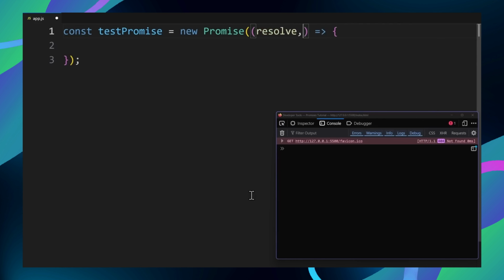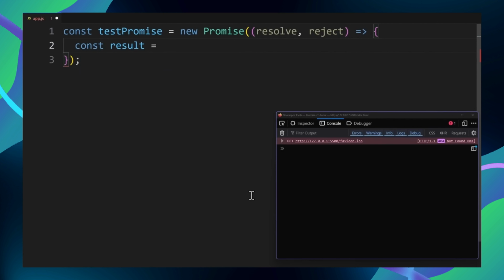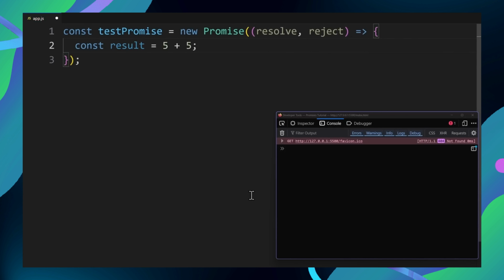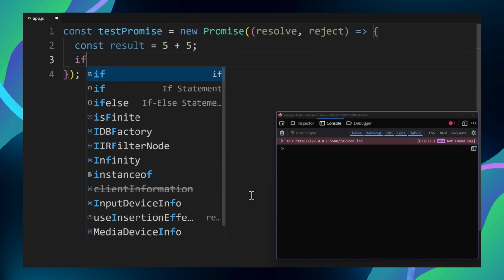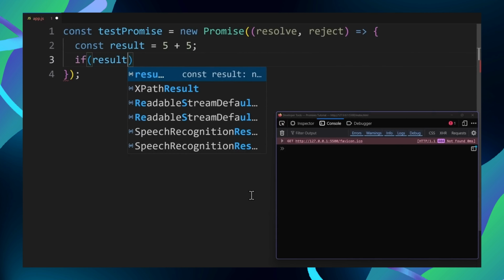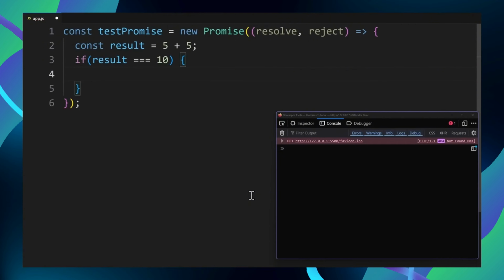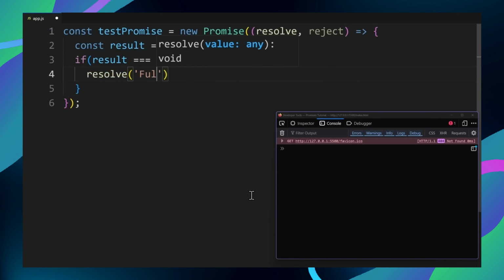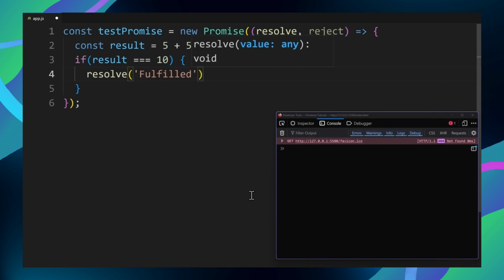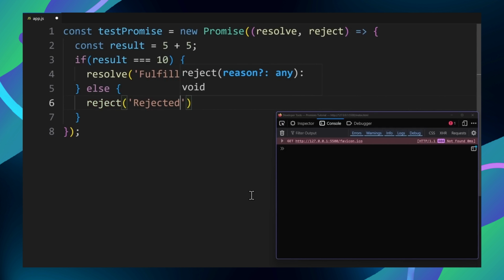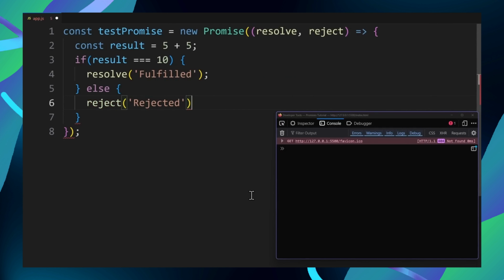So if we actually had some code here, we could create a simple if statement to check if the operation was successful. For simplicity, our operation would just be a simple 5 plus 5. Now, if the operation was successful, and the answer is actually 10, in that case we want to resolve the promise. So we call resolve. Else, if it wasn't successful, we have to reject the promise. So call reject. Inside this function, you can send something too, like a simple string.